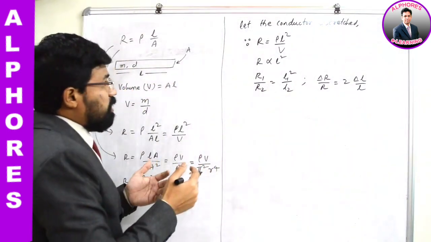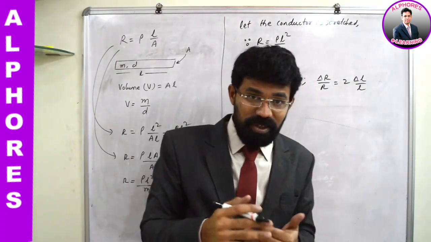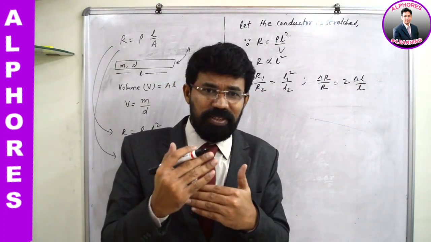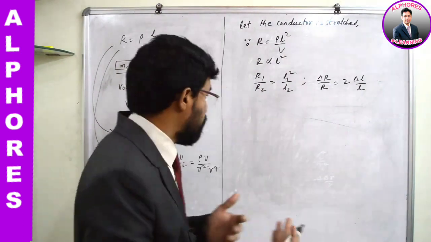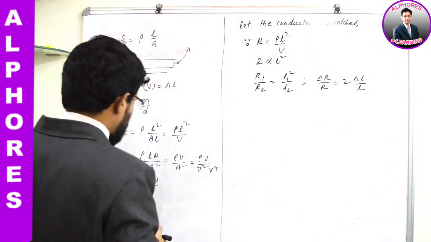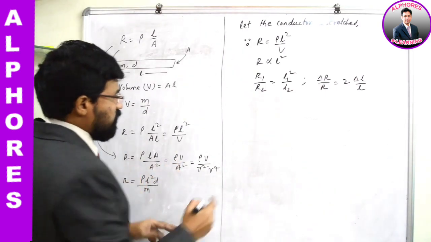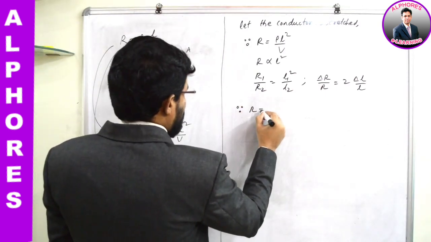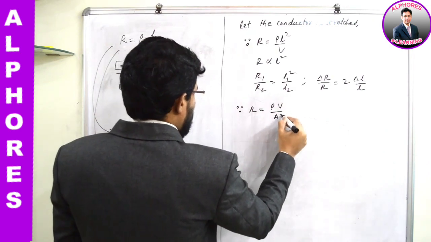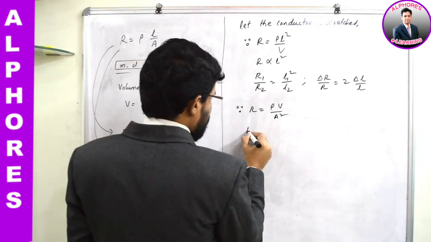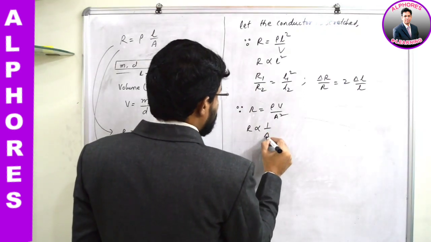What if in the question, sometimes he will give us data related to changes in length. Sometimes he will say that the cross-sectional area is decreased by so and so. If cross-sectional area related details were given, you can make use of this equation. R is equal to what? Rho V by A square. Since R is equal to rho V by A square, and volume is constant, rho is constant, so what you can write? R is inversely proportional to A square.